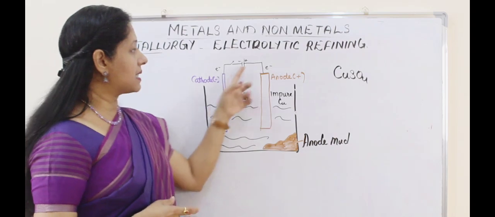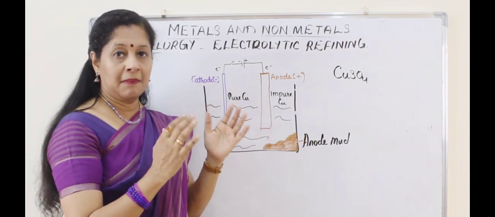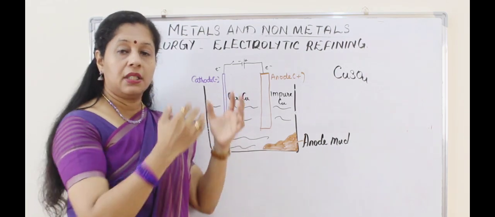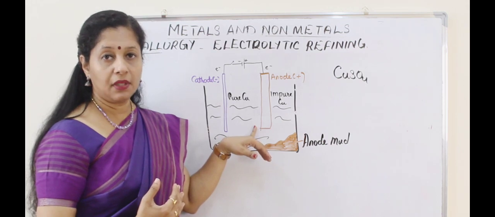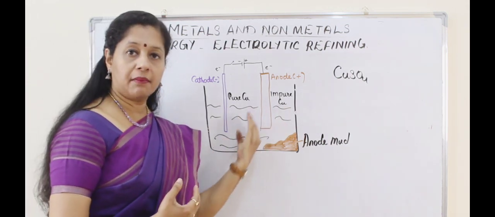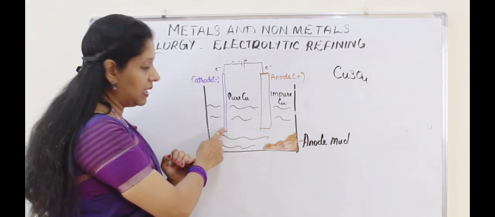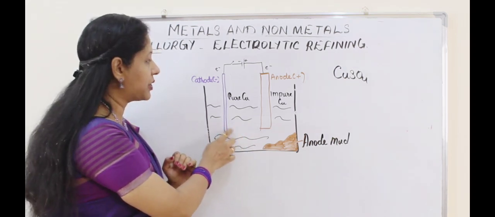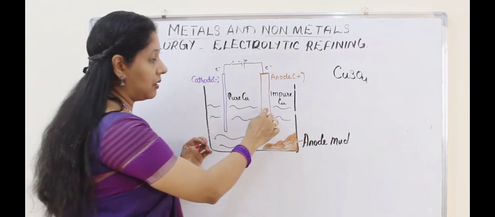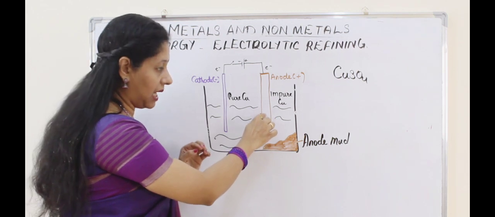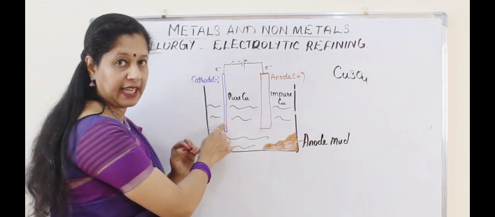Now when we pass electricity through this, from the impure metal present at the anode, the copper metal will come down into the solution. When more and more copper comes into the solution, an equal amount of pure metal from the solution will go to the cathode. Only copper will go and attach to the thin strip. Over a period of time, this will become thicker. So metal dissolves from the anode into the solution, and from the solution an equal amount is attached to the cathode strip.